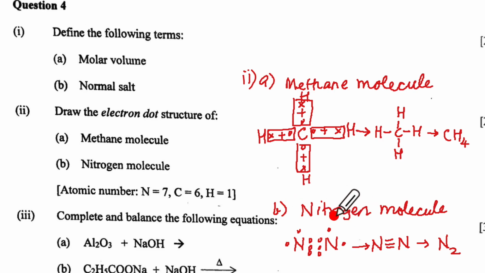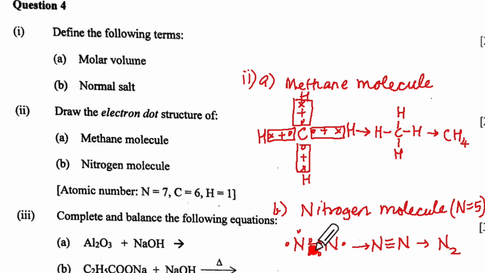For B part, nitrogen molecule, remember your nitrogen is atomic number 5, which means there will be 3 more electrons required to complete its octet. So we write nitrogen with these 3 electrons and these 2, that makes it 5 electrons. The valence electrons of nitrogen, and this nitrogen with these 2 and these 3.